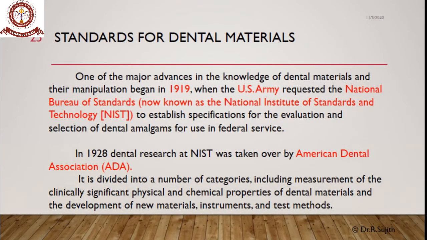Now, the question arises: are all these materials manufactured under any protocols, or is there any standardization for dental materials manufacturing? Yes, there are certain standards. For example, after the amalgam war, as mercury is considered a toxicity, the U.S. Army in 1919 requested the National Bureau of Standards to establish specifications for evaluation and selection of dental amalgams for use in federal service. In 1928, dental research at NIST was taken over by the American Dental Association.